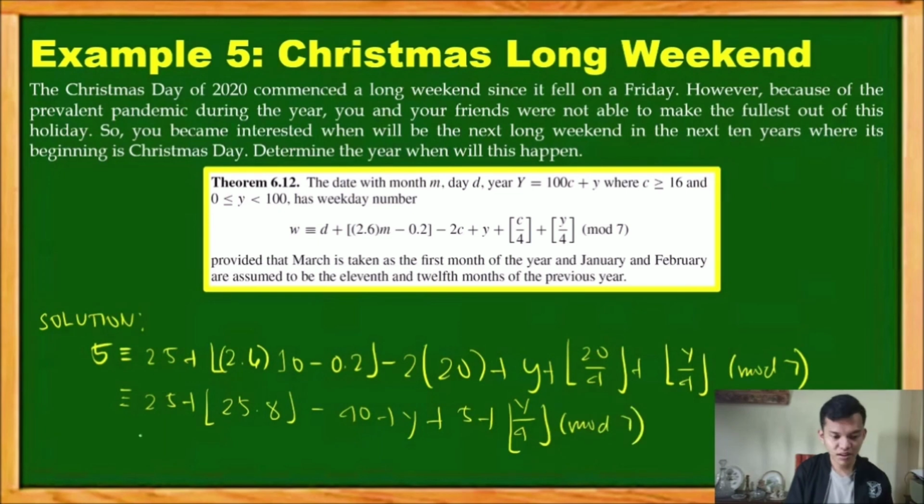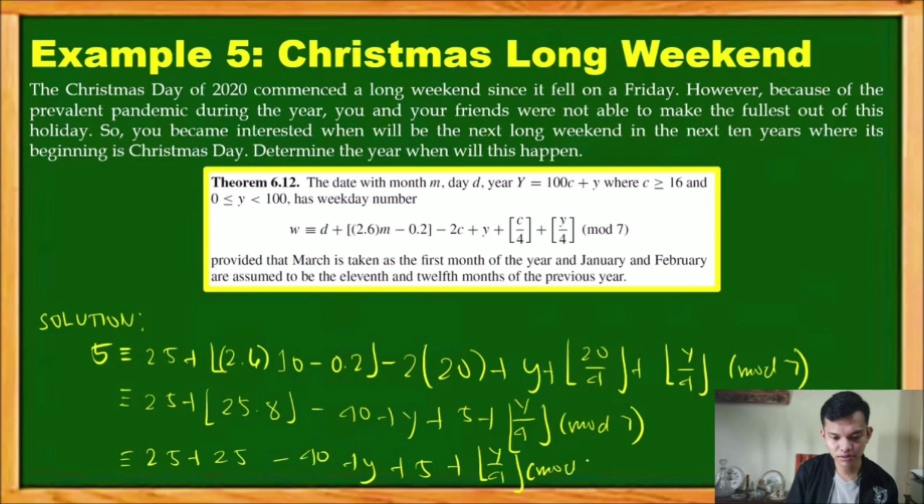Okay? So, what's the floor of 25.8? It's 25. So 25 plus 25 minus 40 plus Y plus 5 plus the floor of Y over 4 mod 7. Okay? Are we clear?